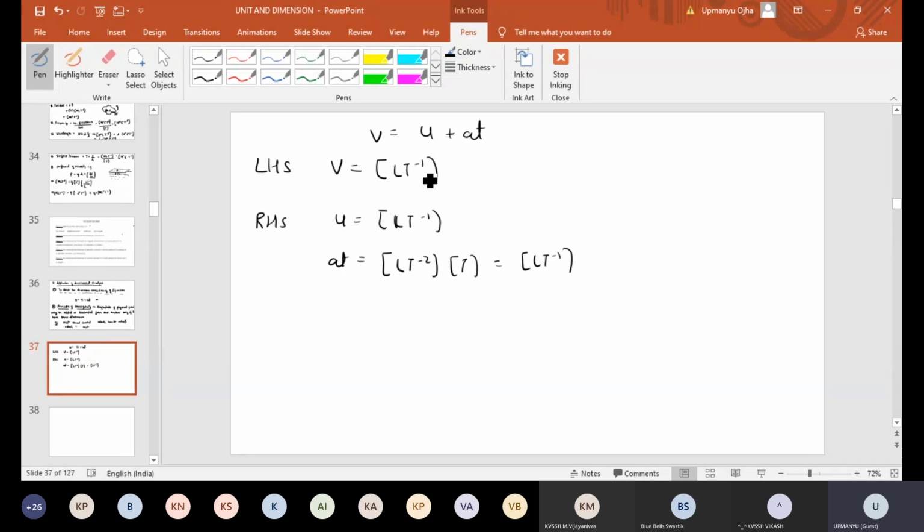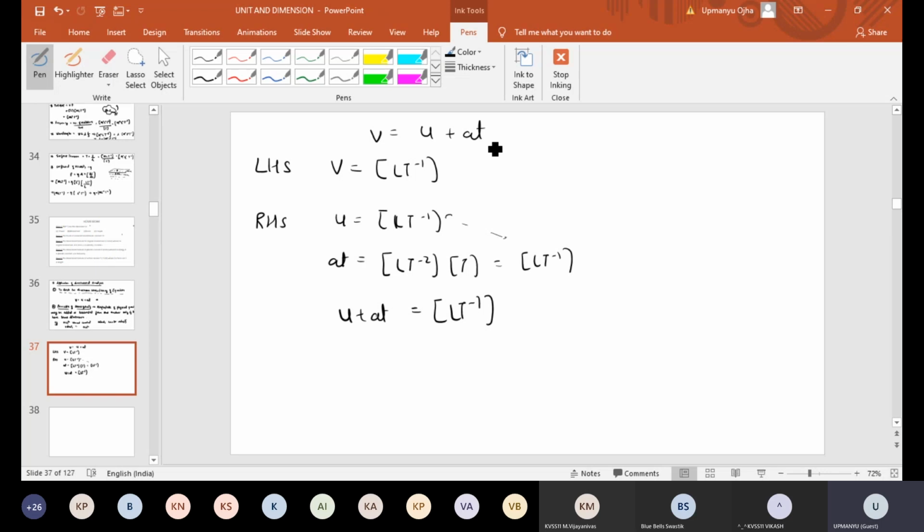Now you look at this principle of homogeneity, that u is L T minus 1, at is also L T minus 1. You can see both the dimensions are equal. So can we add at with u? Yes, we can add at with u. Now when you add at with u, what is the dimension of the resultant quantity? If I add u plus at, the dimension of u plus at would be L T minus 1 only, right?